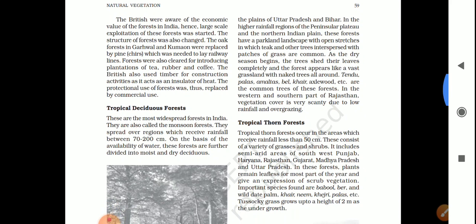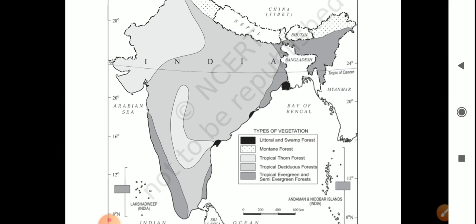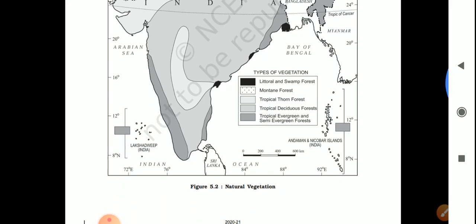Next is tropical deciduous forest, students. So tropical deciduous forests are the most widely found forests in India. Now if you look at this map, the majority portion in the light color represents tropical deciduous forest. These types of forest are found in regions that receive rainfall between 70 to 200 centimeters. The trees in this forest shed their leaves in summer. The meaning of deciduous is shedding their leaves.